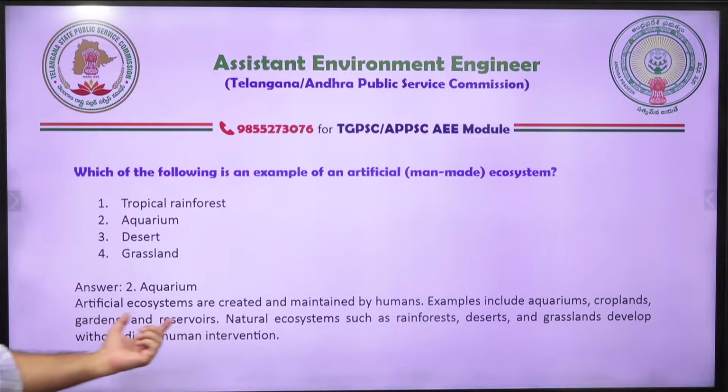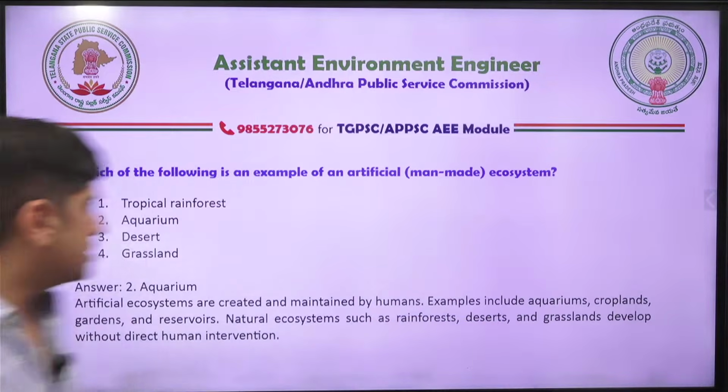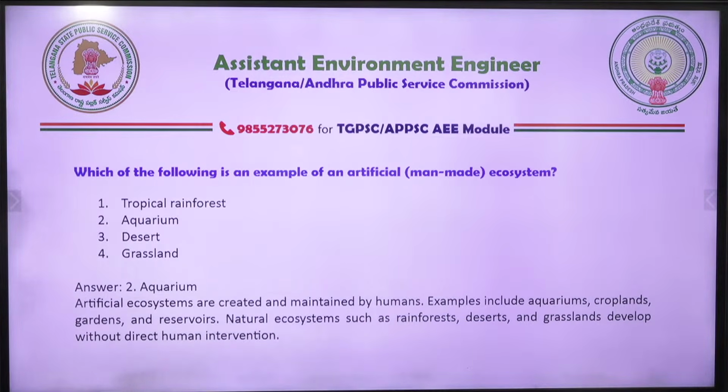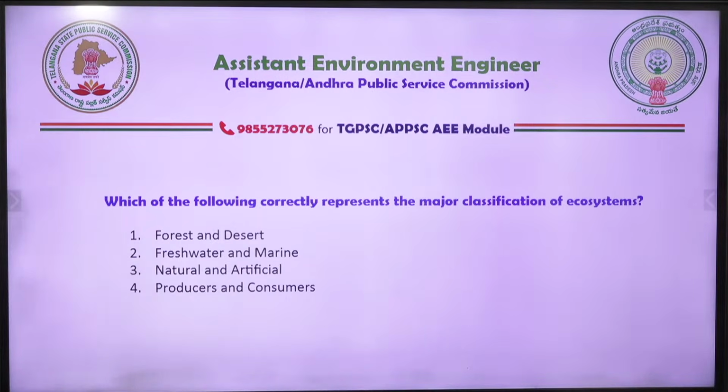Cropland, garden, reservoirs, these are basically some of the artificially made ecosystems. Natural ecosystems are desert, grassland, rainforest and all. So aquarium, cropland, garden, reservoir, these are artificial ecosystems. Keep yourself updated with these questions and keep doing them. They are highly relevant for your upcoming Andhra Pradesh and Telangana assistant environment engineer exam. Go for the next question now.